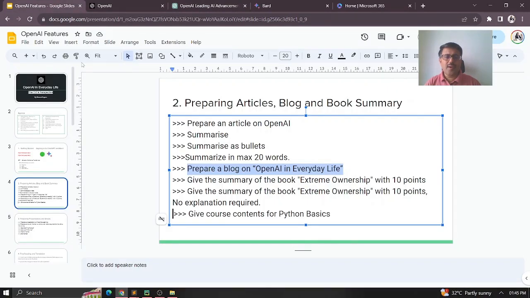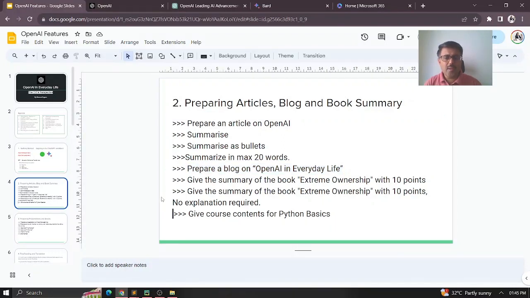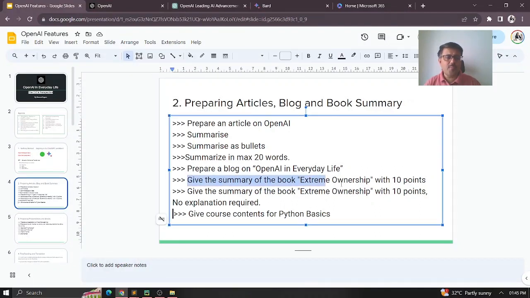Next, suppose your friend has referred a very good book, and you don't have time to go through that entire book. In that case, you just want to know the essence of that particular book. For example, let's get the summary of a book.